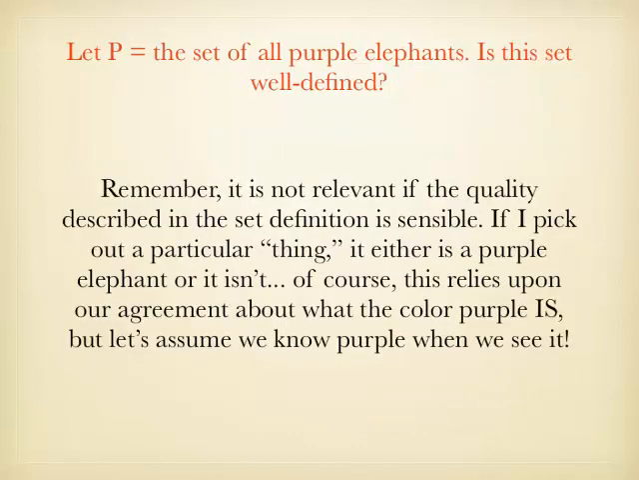Let's let P be the set of all purple elephants. Is this set well defined? Now remember, it's not relevant if the quality described in the set definition is sensible. If I pick out a particular thing, it either is a purple elephant or it isn't. Now that of course relies upon our agreement about what the color purple is, but let's assume that we know purple when we see it.